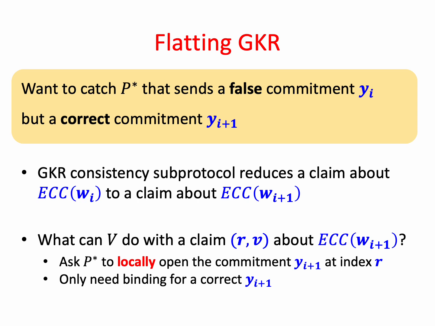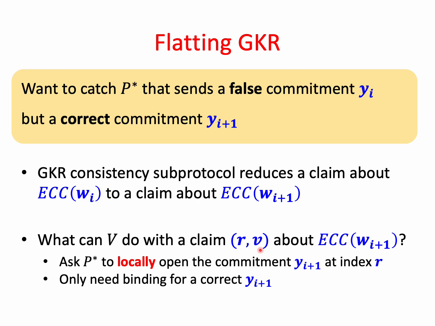But what can we do in this layer where the prover sends a false YI and a correct YI+1? So assume for a moment that we have some claim about layer I. This means that we can use the GKR consistency subprotocol like we wanted, and reduce this claim into a claim about the next layer that we denote by (R, V).